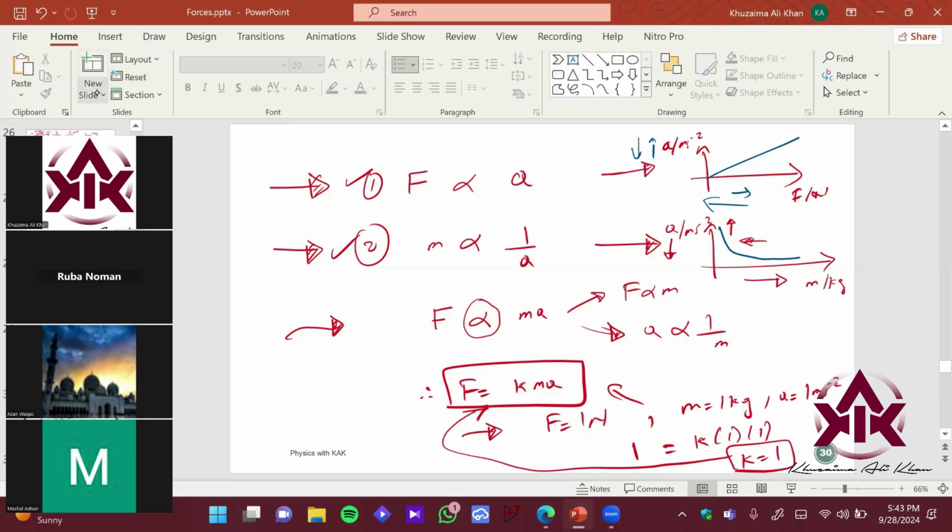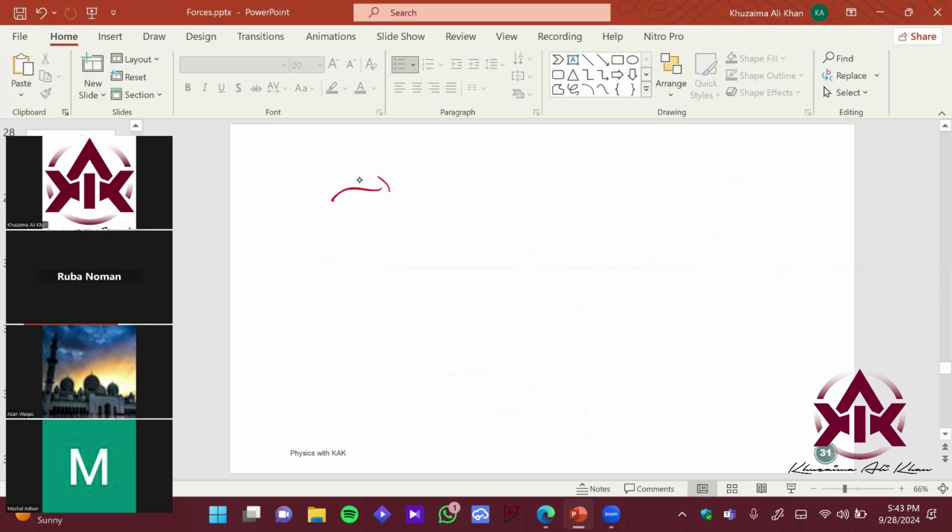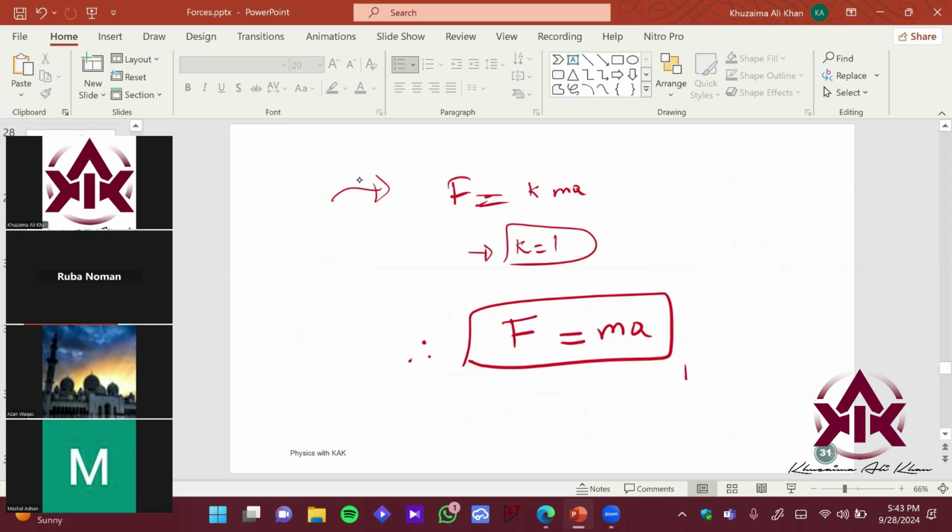And therefore you had the following relation. So we had this F is equals to K constant times mass times acceleration. Since we came to a conclusion from experiments, हमारे पास K is coming out to be 1. Therefore, the Newton's second law comes out to be as follows. That F is equals to mass times acceleration. Right? So this is your Newton's second law of derivation. ठीक है?